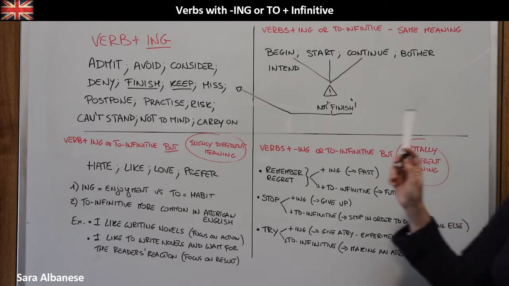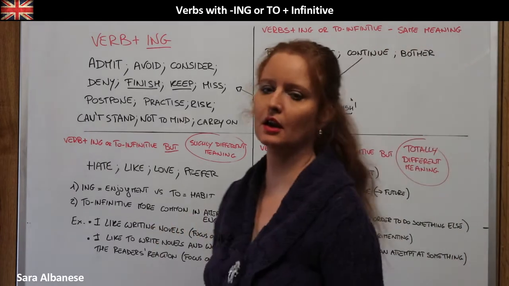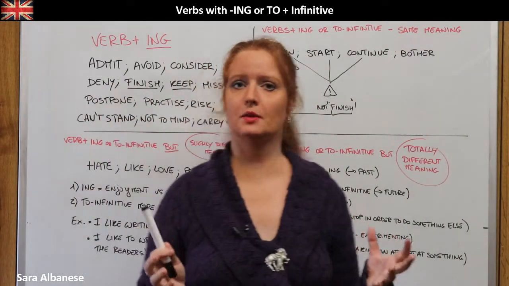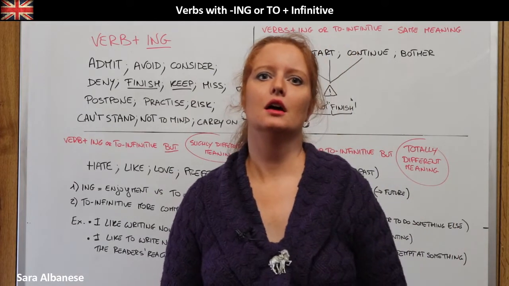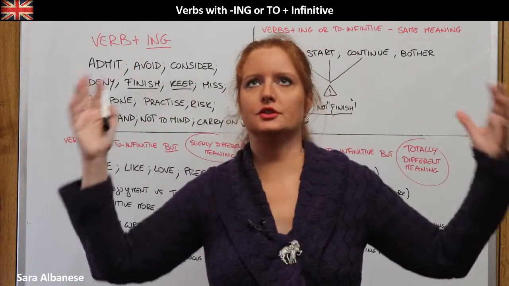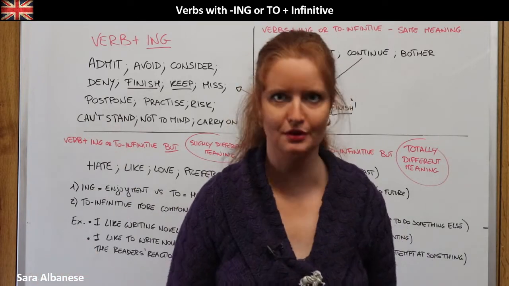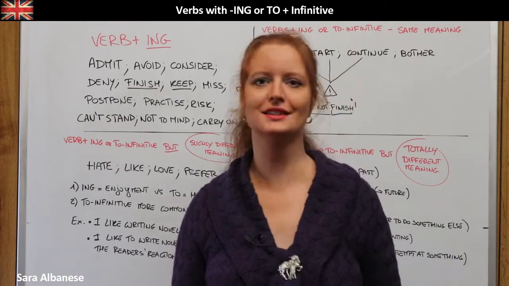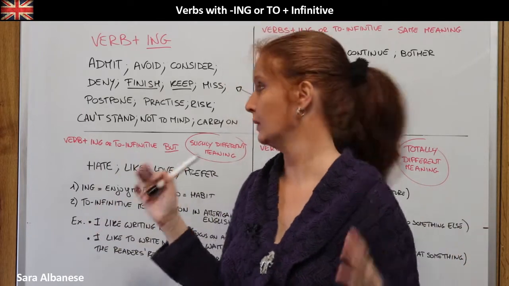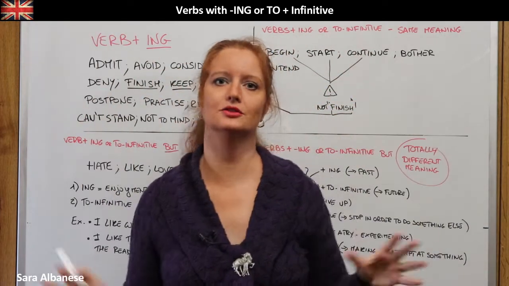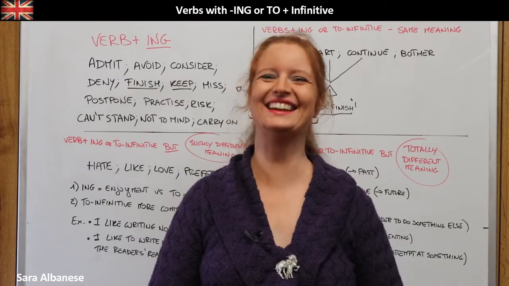So I think this is quite a complete summary. Obviously there are other situations, examples, exceptions. We know how many exceptions there are in English, but I think it's a good way to start and divide those verbs in your mind, basically.